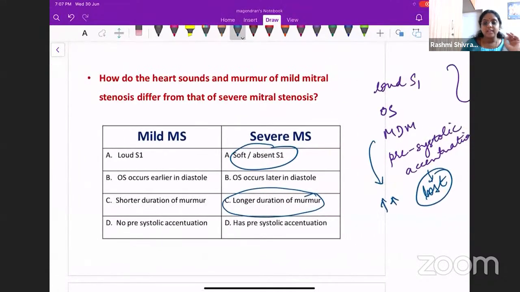When the patient is having a severe MS, you need to know, because this will be commonly asked in your viva. When you have a patient with a long case of cardiovascular system, who has rheumatic heart disease and severe mitral stenosis, then you will be asked these questions for viva. So the patient will have a soft or absent S1, the duration of murmur will increase, the A2OS interval will shorten, and the pre-systolic accentuation will be lost.